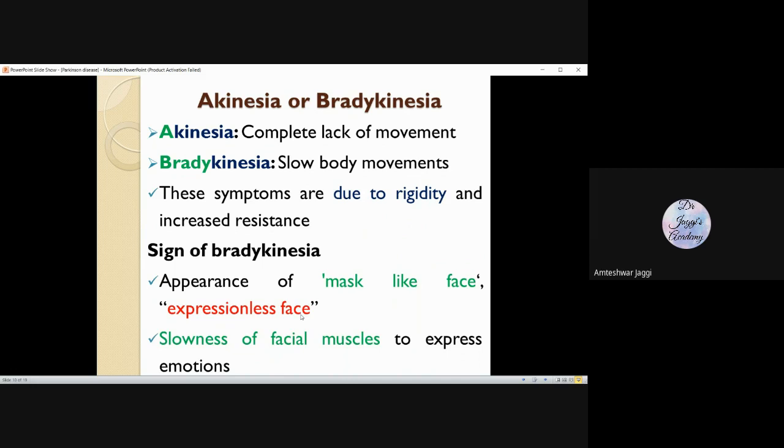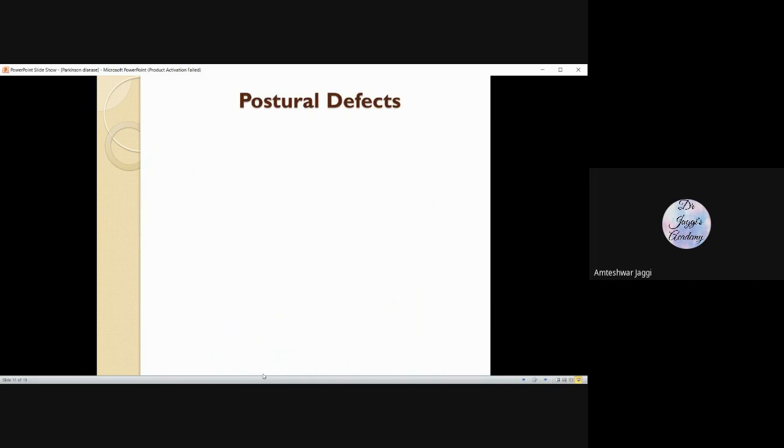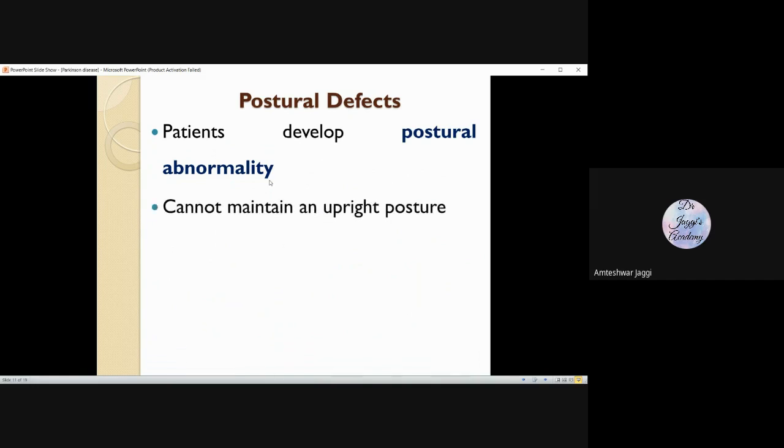The reason is that the muscles of the face are slow to contract, so he's not able to show the emotions. This is one of the signs of bradykinesia. Posture defect: now the person does not have a normal posture. He has a hunched posture, cannot maintain an upright posture, and moreover, he does not have control over the walking speed also.